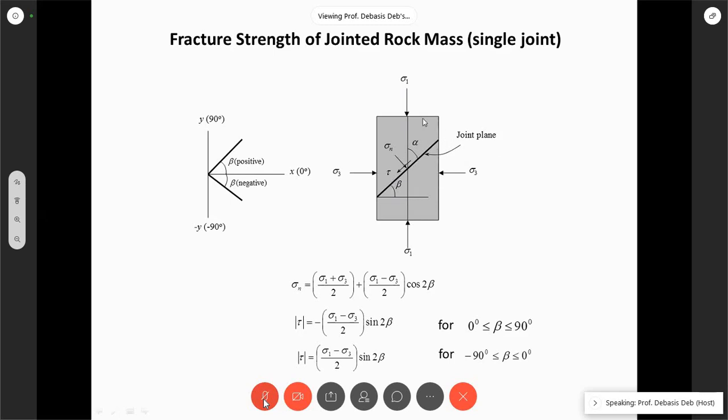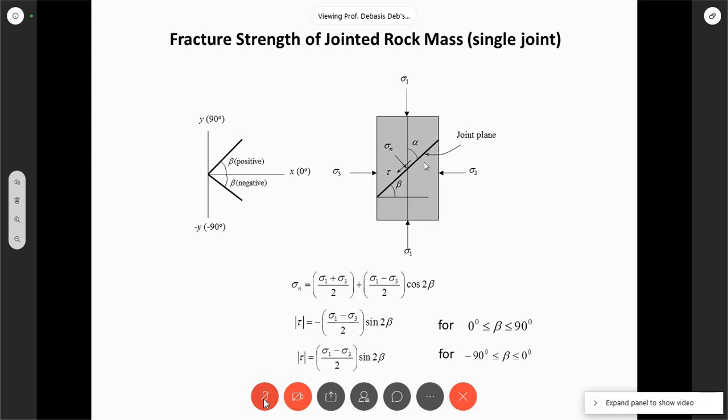So now we are confining this sample, and then we are giving the failure load from the top. Now what do we expect? We actually expect this sample to fail along this joint line. This is what we are hoping for, that this joint will slip.